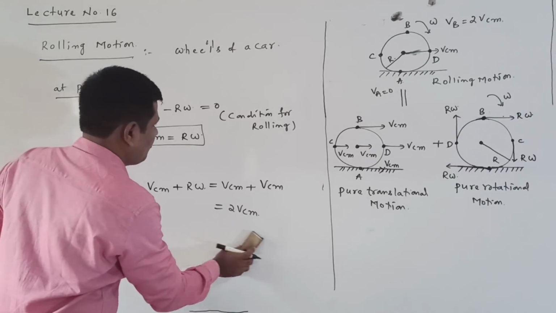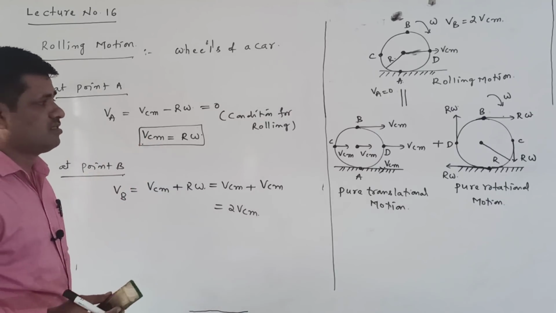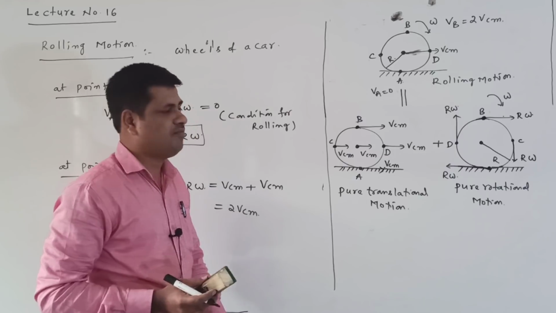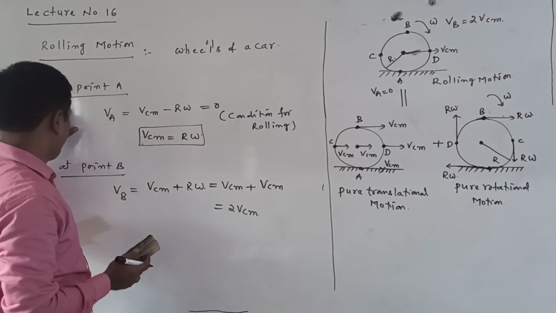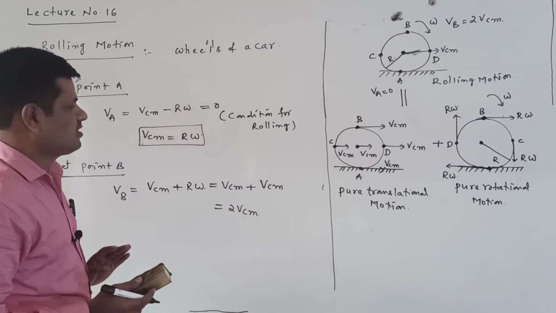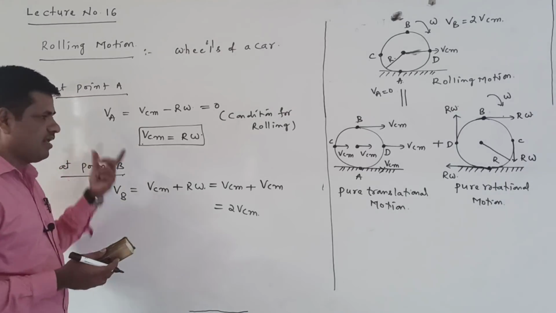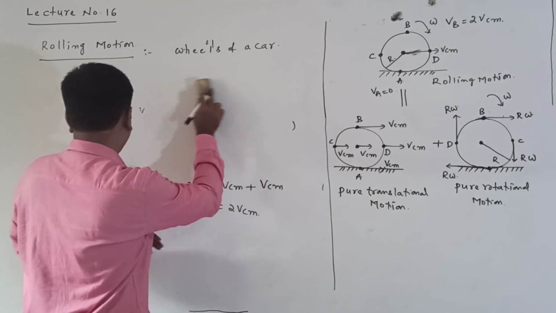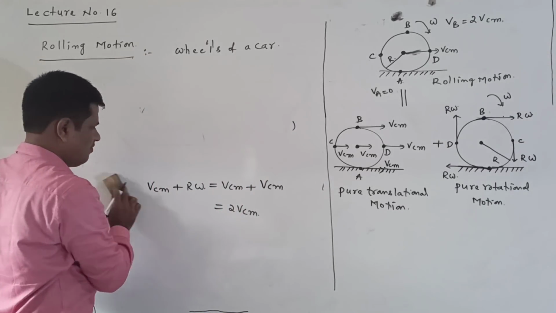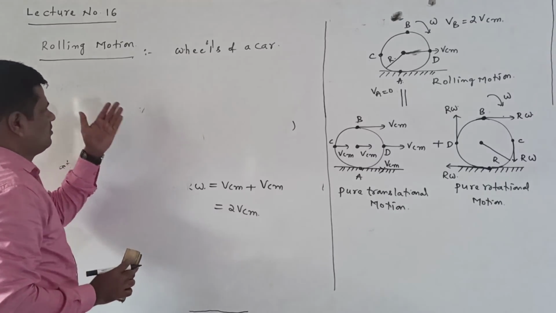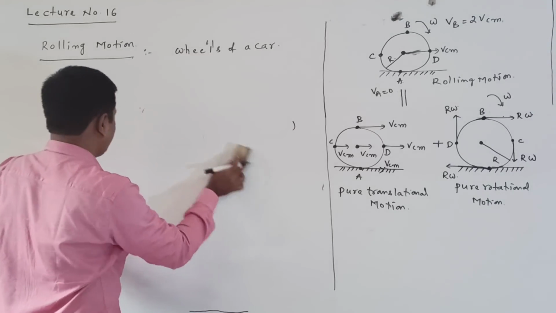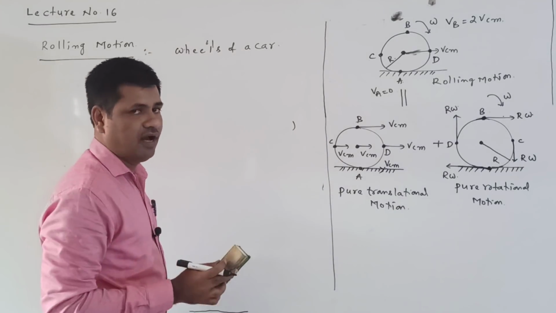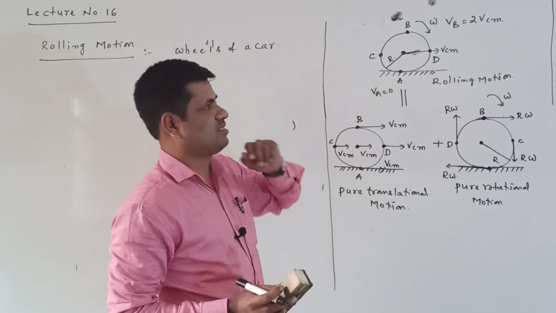Next, I want to find the velocity at point C and also at point D. How to find the velocity at point C and point D we will see here. Point A is done, and point B is completed. Again I am making it here. At point A we are getting VCM is equal to R omega, and the total velocity is 0. At point B the total velocity is 2 VCM.